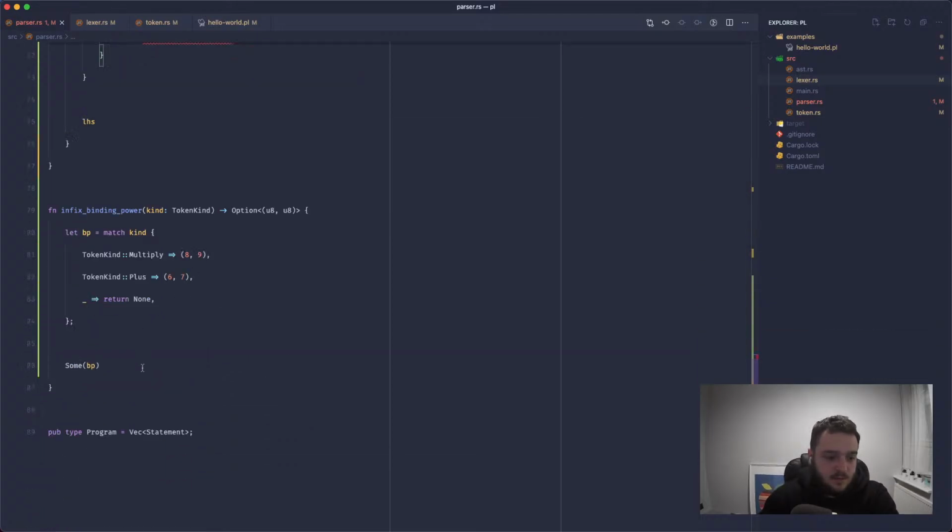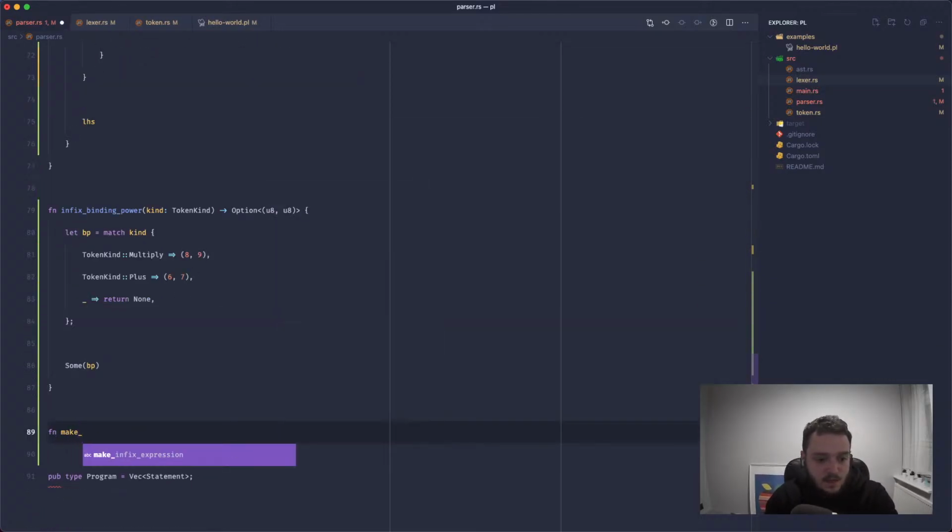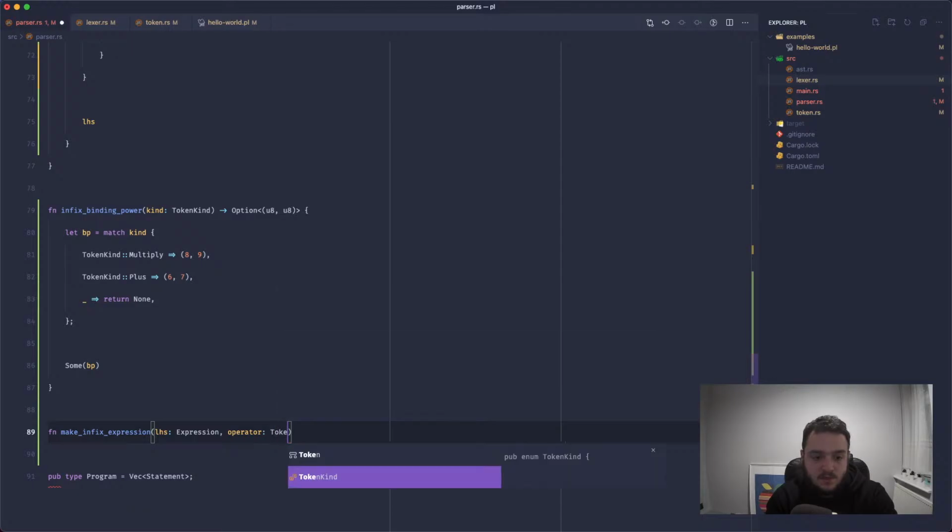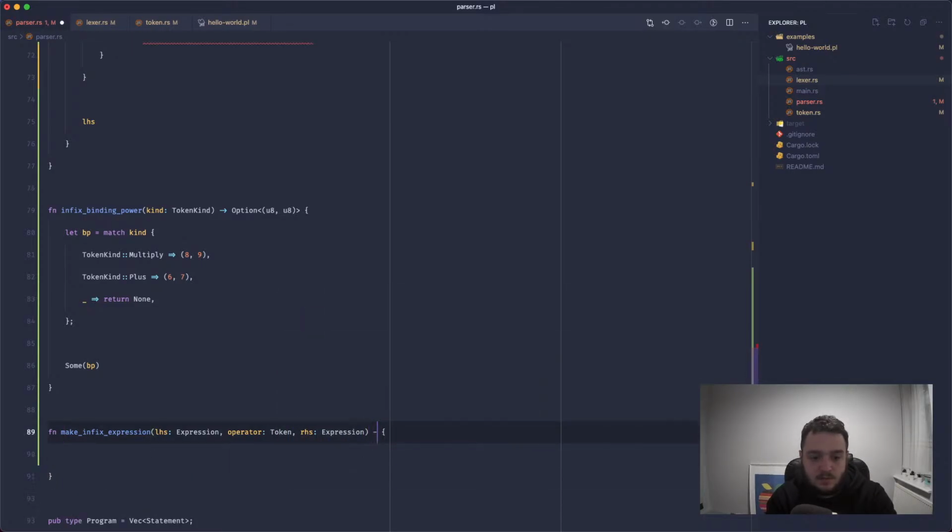Let's go down here and implement this function. So make infix expression. We've got the left-hand side, which is an expression. We've got the operator, which is a token. We've got the right-hand side, which is also an expression. We're going to be returning an expression, I suppose.